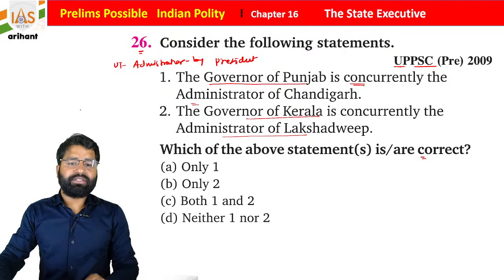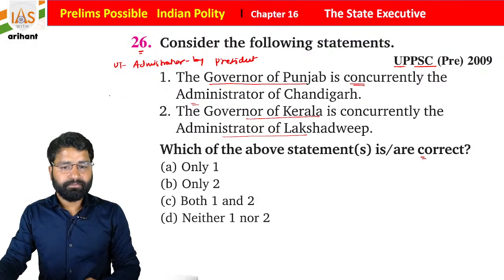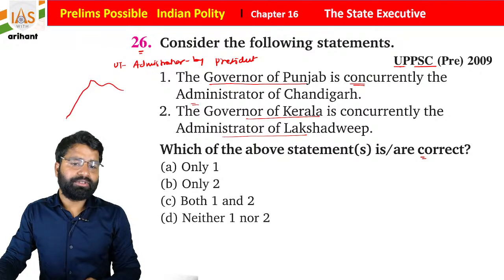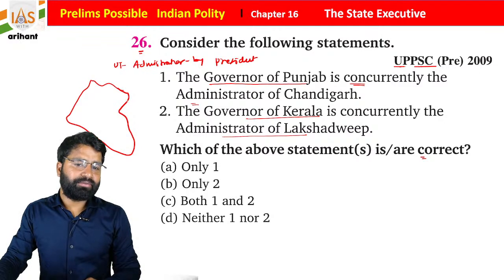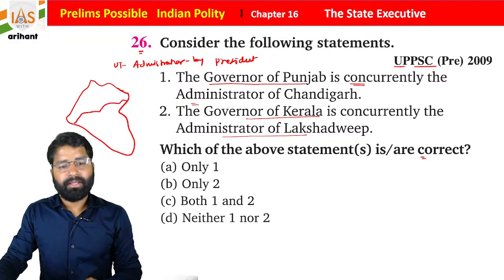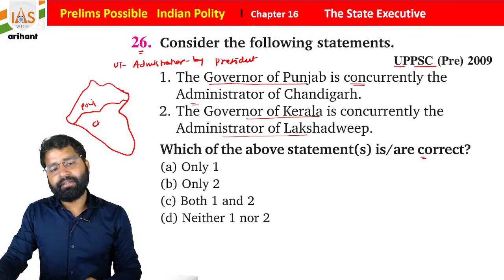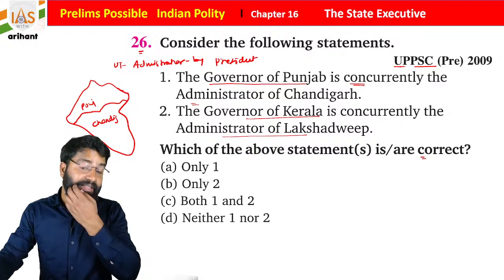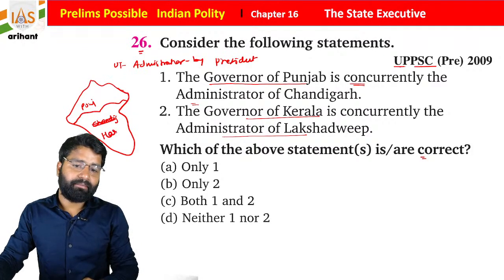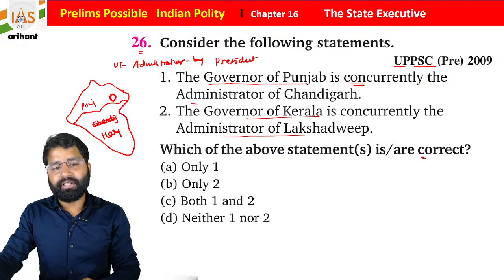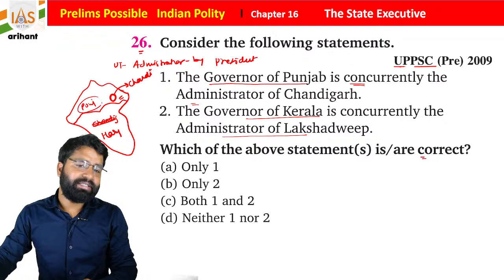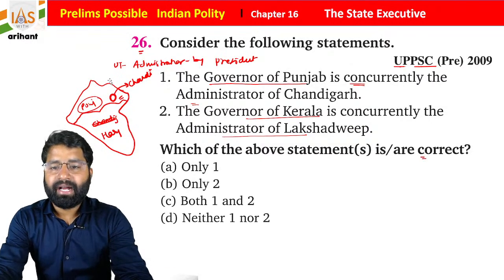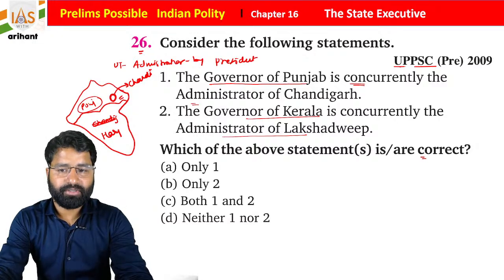Okay, now just see the map of Punjab and Chandigarh. Let's suppose this is Punjab, and this is Haryana here. So this is divided into this format. This one is Punjab and this one is Chandigarh. Sorry, this one is Haryana. And Chandigarh is a small union territory, a very developed city at that time, in Punjab, students. So there is a provision made, and it says that the Punjab governor will be the administrator for Chandigarh, students.